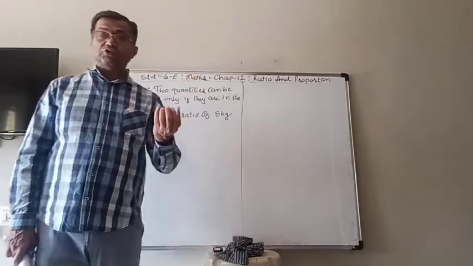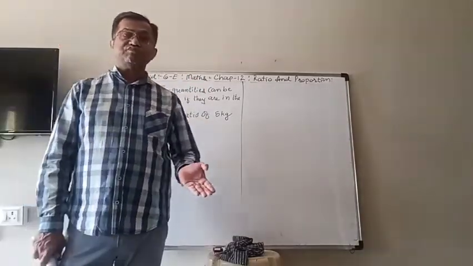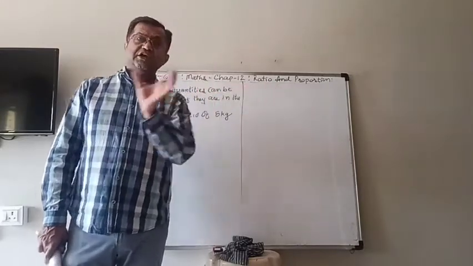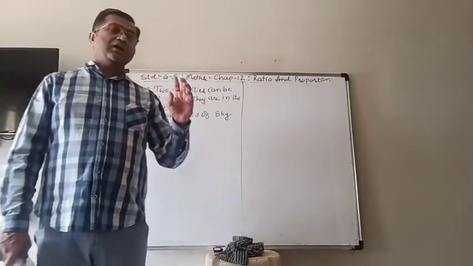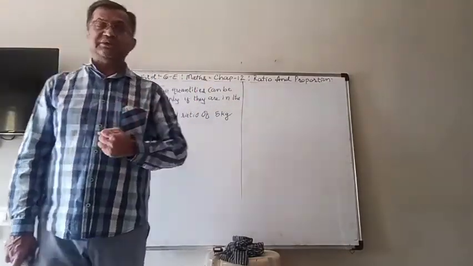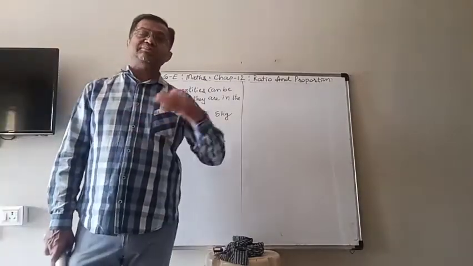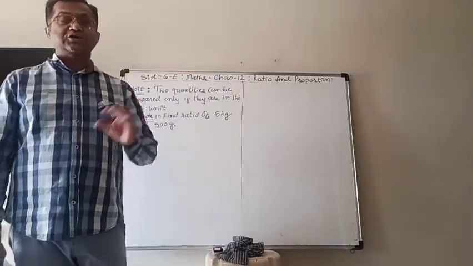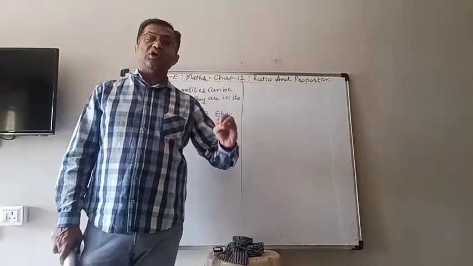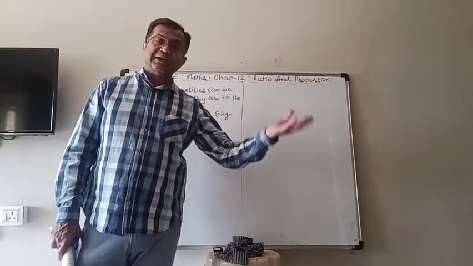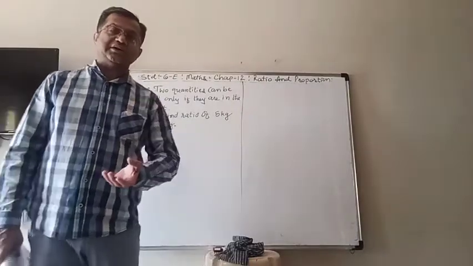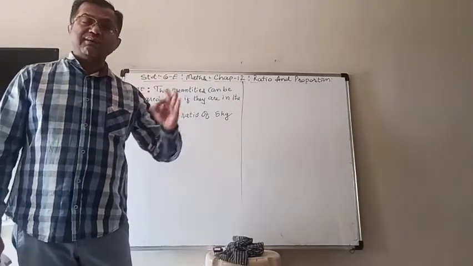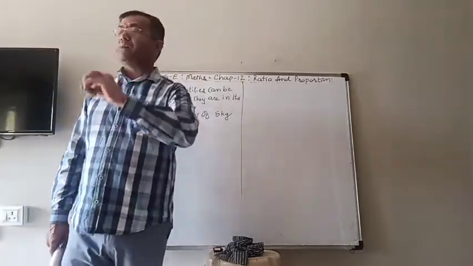So either we have to do one thing, that we must convert, if possible, convert one unit into the other one such that the units of both are equal. For example, one is given in centimeter, one is given in meter. Then either meter must be converted into centimeter or centimeter must be converted into meter, so that the units of both quantities will be equal. Similarly, gram and kilogram, kilometer and meter, etc. So when they have the same unit only, then you can compare them.